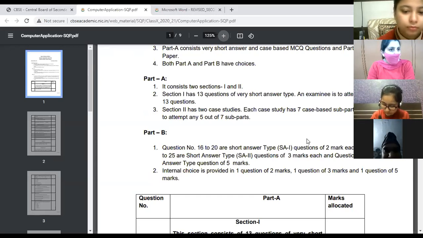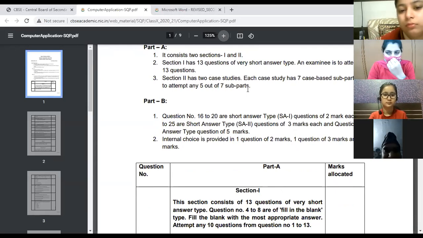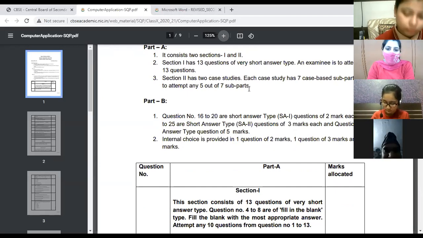Part A जो हमने discuss किया है, section 1 and section 2, that is primarily of 1 mark. Right? 13 questions, 1 mark each, but you have to attempt 10. So that means total of 10, right? And the case studies also 10. 5 and 5, 2 case studies will be there. Then 16 to 20 will have 2 marks questions. 21 to 25 are of 3 marks, and question number 26 is of 5 marks. That is the long activity based question.